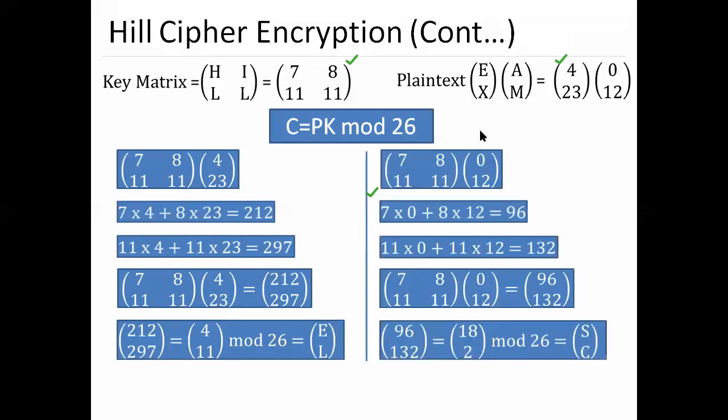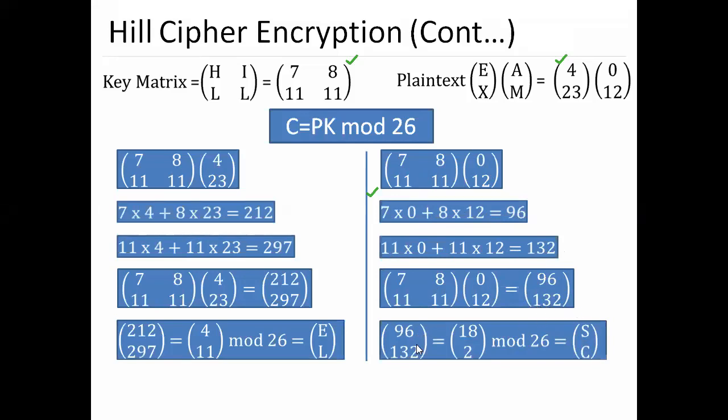Okay, again what do we have? 0 and 12, 7 8 11 11. 7 into 0 plus 8 into 12 is equal to 96. 11 into 0 plus 11 into 12 is equal to 132. So 96 by 132, numerator is 96 and denominator is 132.